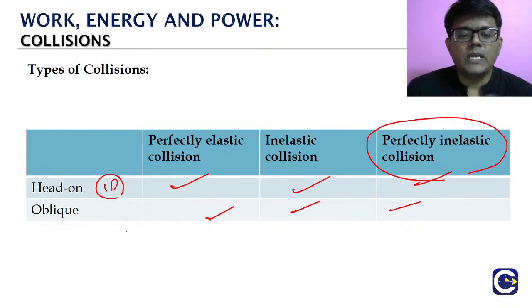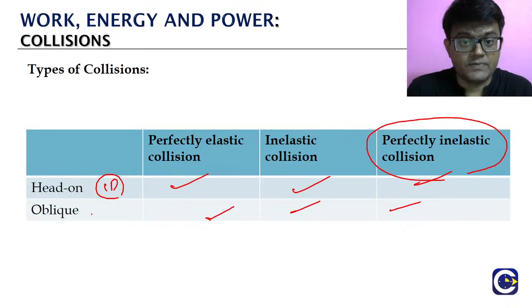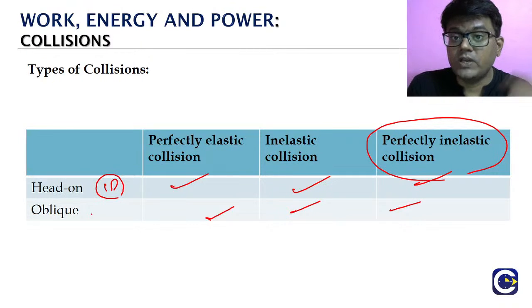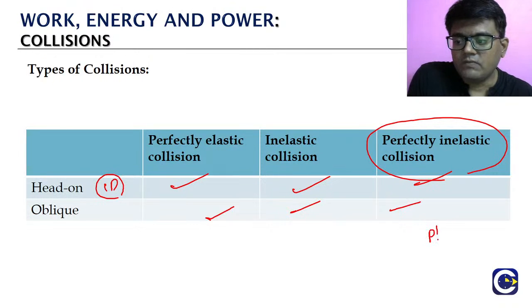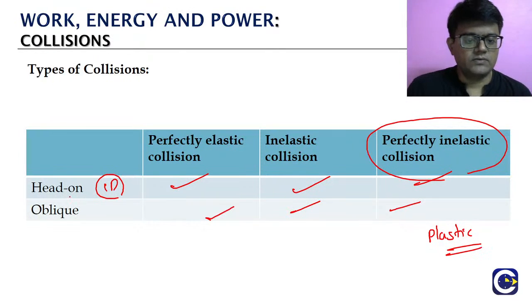Then we have oblique collision, where the motion of particles will be in different directions. Oblique again can be perfectly elastic, where the kinetic energy of the particles will be conserved. It can be inelastic. We can also have a special case, where the kinetic energy loss is going to be maximum. That special case we will call perfectly inelastic. We have another name for that. We can also call it plastic collision.